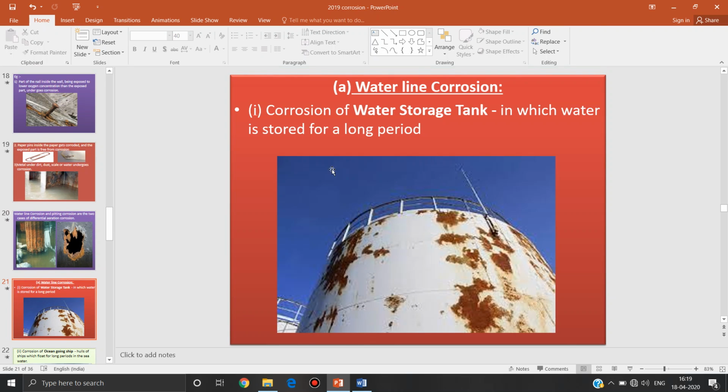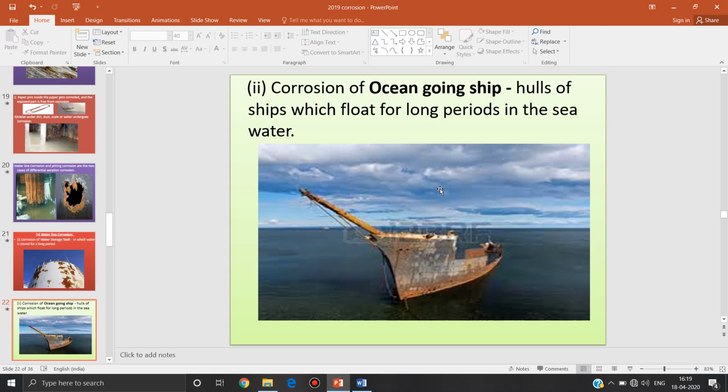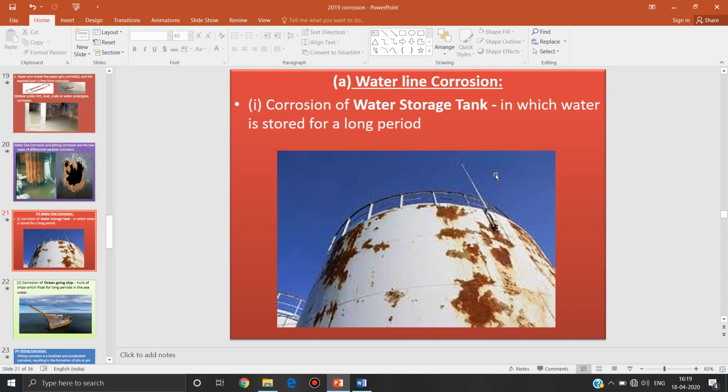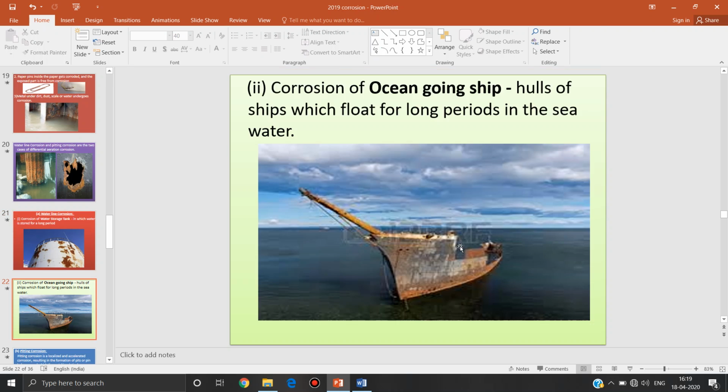Let us see what waterline corrosion is. An example is corrosion of a water storage tank in which water is stored for a long period. Another example is ocean going ships. In both cases, we can observe one brown line above the water level. In the case of a ship, it is due to the corrosion of the ship hull.